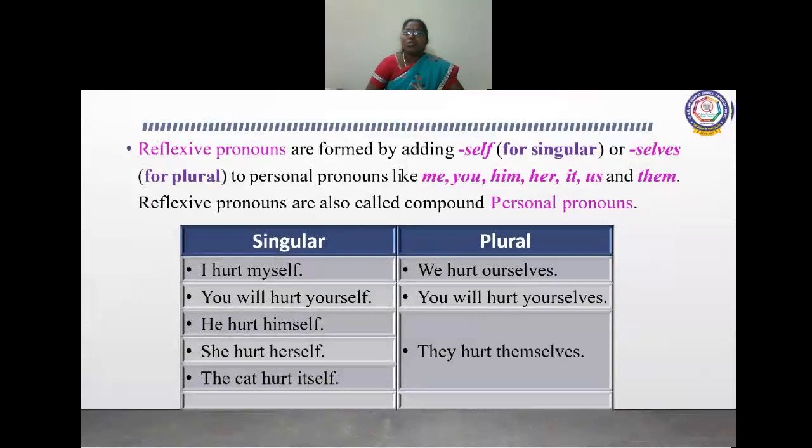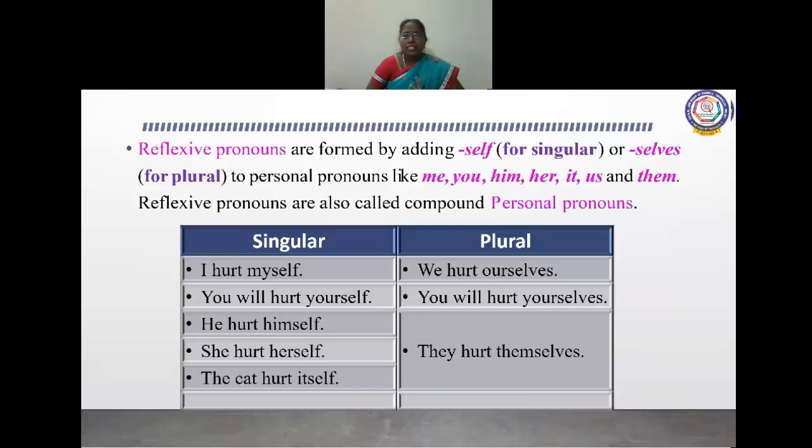Reflexive pronouns are formed by adding -self for singular and -selves for plural to personal pronouns like me, you, him, her, it, us, and them. It is also called a compound personal pronoun. What is the other name for reflexive? Compound personal pronoun. For singular: myself, yourself, himself, herself, itself. For plural: ourselves, yourselves, themselves.